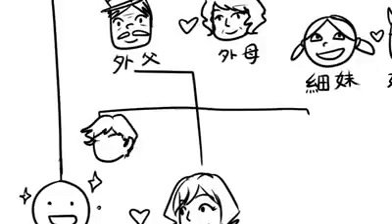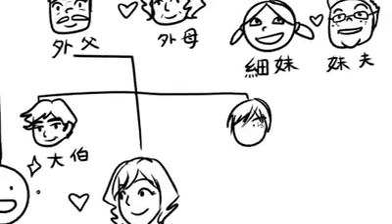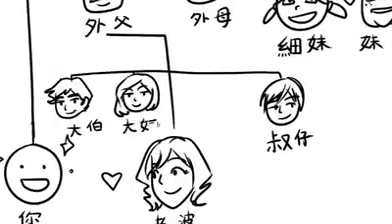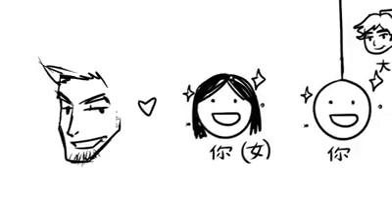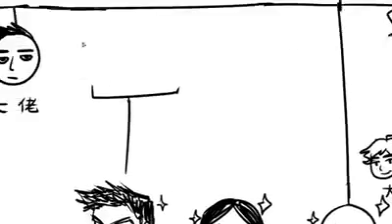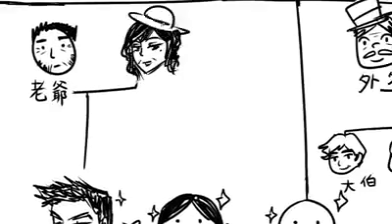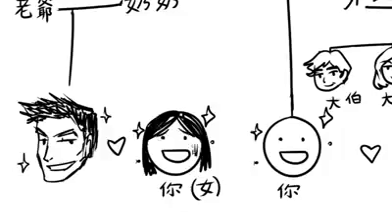And if your wife has siblings, her older brother is your 大伯. Her younger brother is your 叔仔. Her older sister is your 大姨 and her younger sister is your 姨仔. If you're a woman, your husband is your 老公. He used to be a bad boy, but he cleaned himself up. Your husband's dad is your 老爺 and his mom is your 奶奶. Whoa, must be hard to live up to the standard of this mother-in-law.